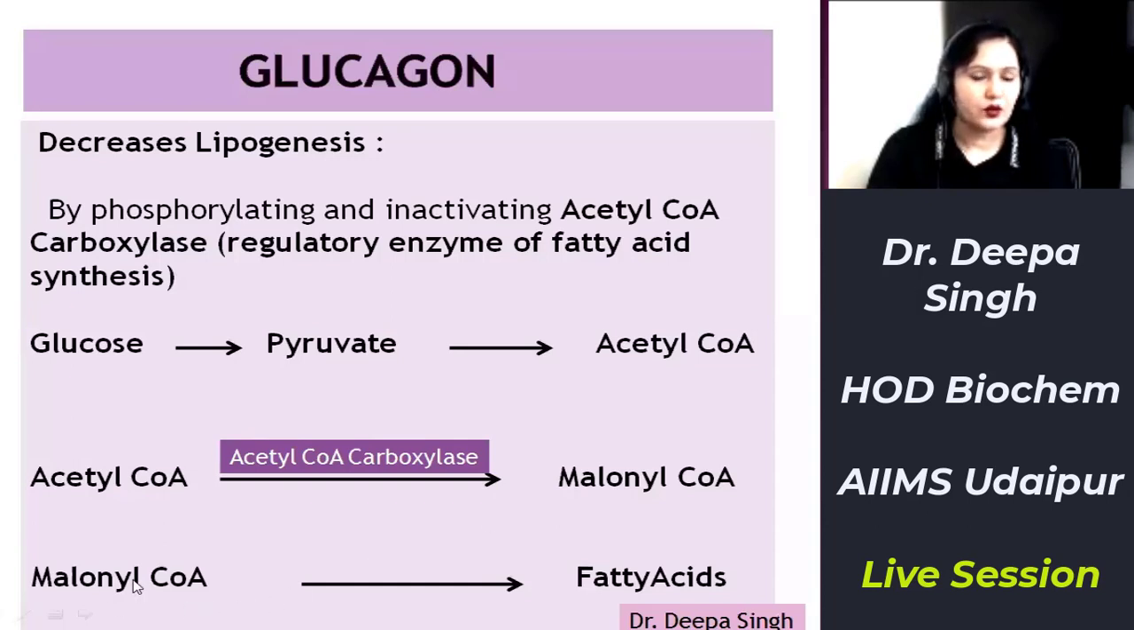Malonyl coenzyme A, in the presence of the enzyme fatty acid synthase, is converted into fatty acids. But since acetyl coenzyme A carboxylase is phosphorylated and inactivated by glucagon via cyclic AMP, the concentration of malonyl coenzyme A decreases, and once malonyl coenzyme A is decreased, synthesis of fatty acids will be decreased, thus decreasing lipogenesis. So these were the three implications of glucagon on lipid metabolism.